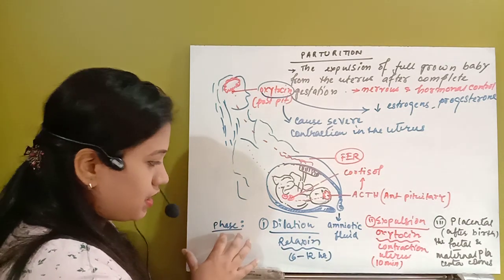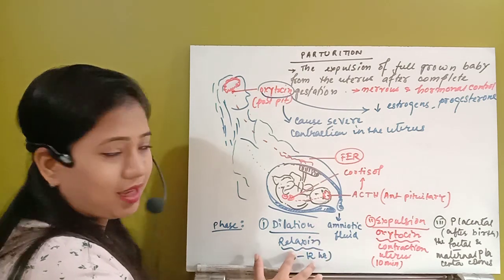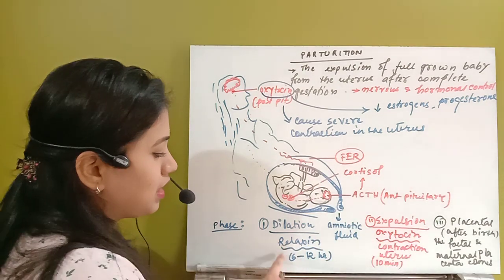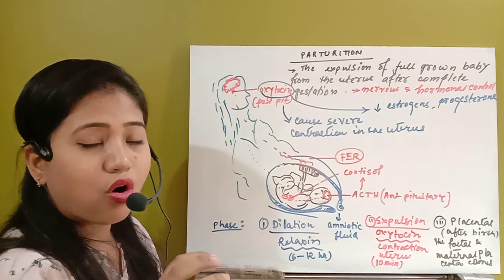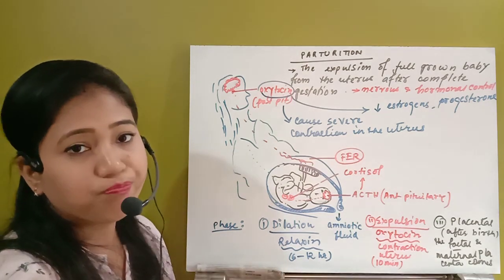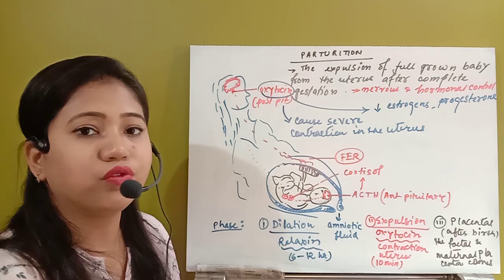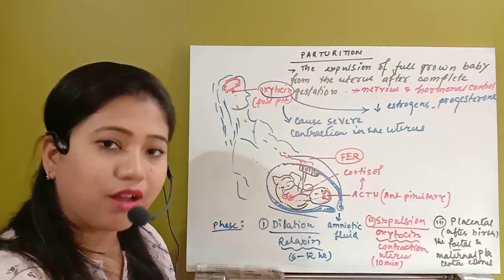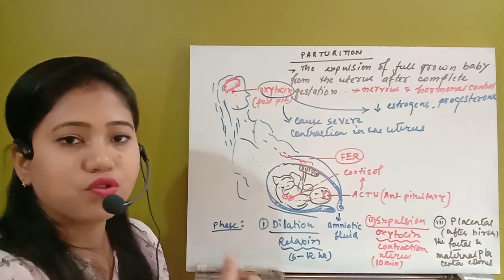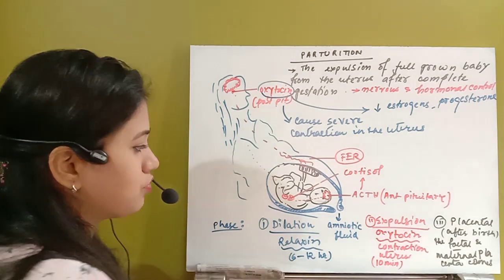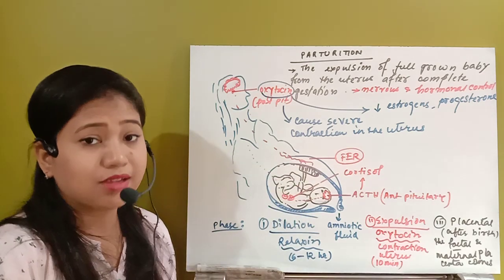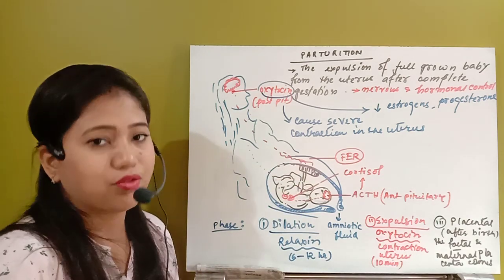So in the dilation phase, relaxin will release; in the expulsion phase, oxytocin will release. In the dilation phase, the relaxin hormone will cause dilation of the amniotic cavity, and the amniotic fluid will come out. Then in the expulsion phase, oxytocin will release, due to which a severe contraction will occur, and the baby will be expelled outside from the head region to the legs, the limbs.